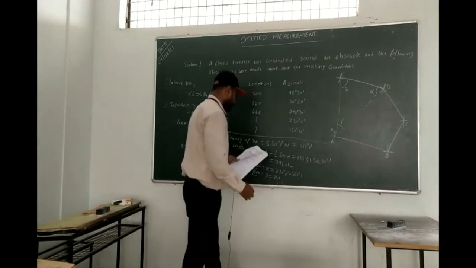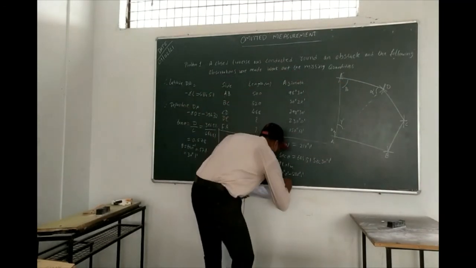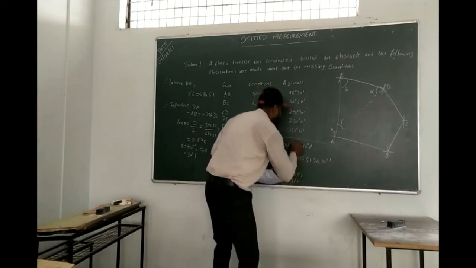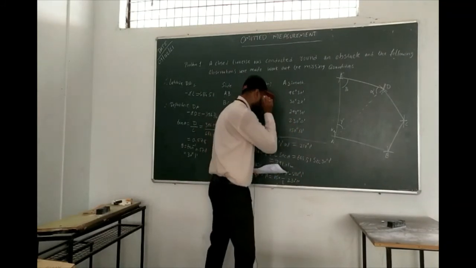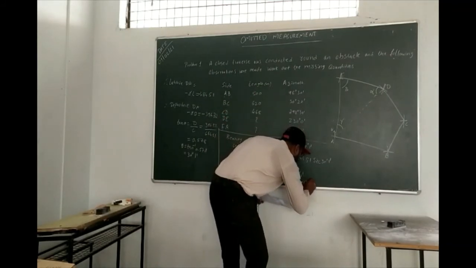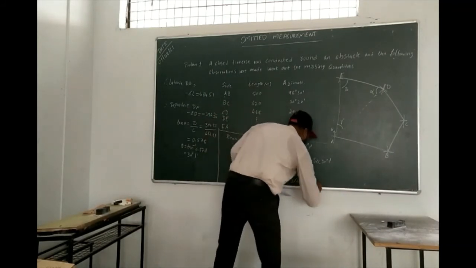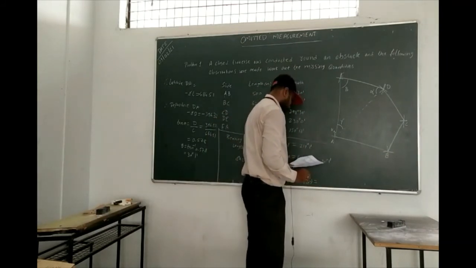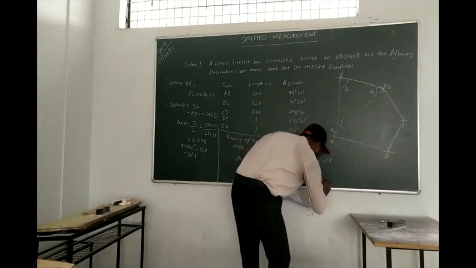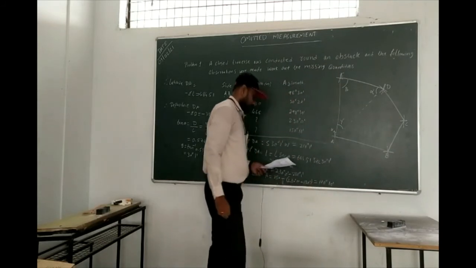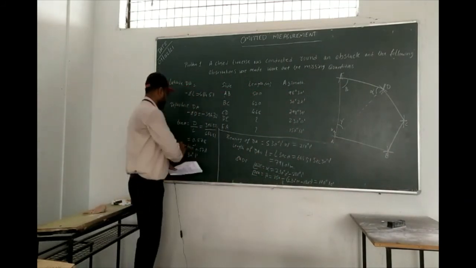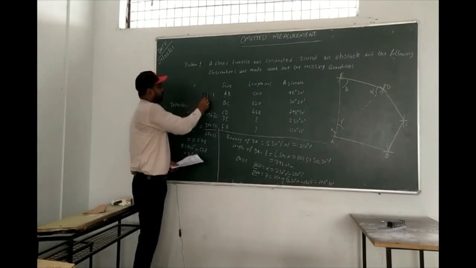The back bearing of ED will be 230 degree 0 minute minus 180. So how much is the beta value? The beta value will be 100 degree 10 minutes. Right? All of you getting the same?